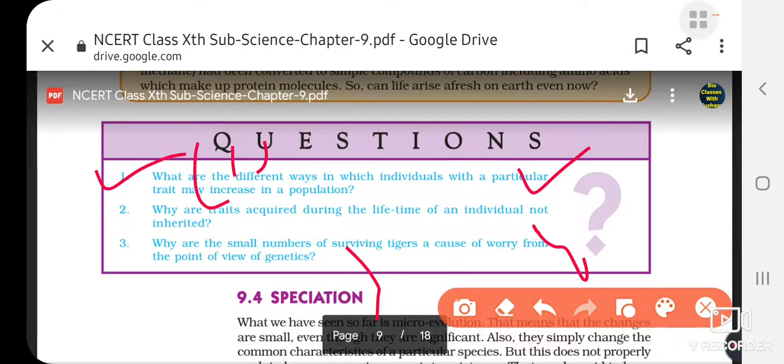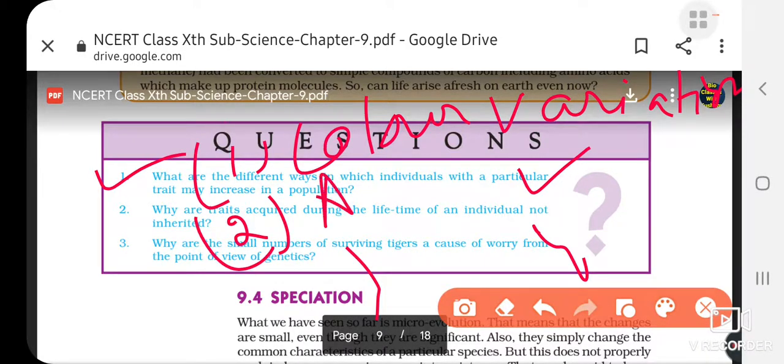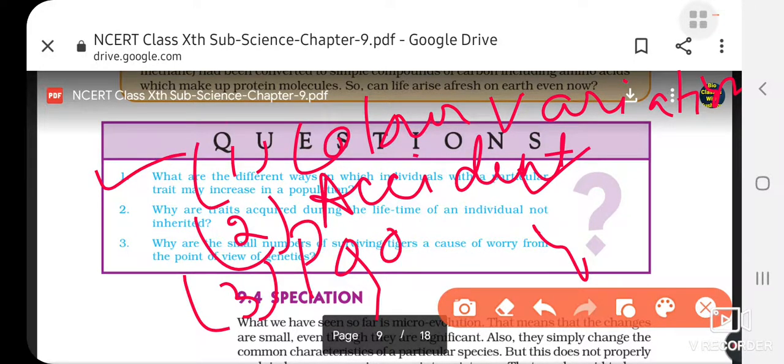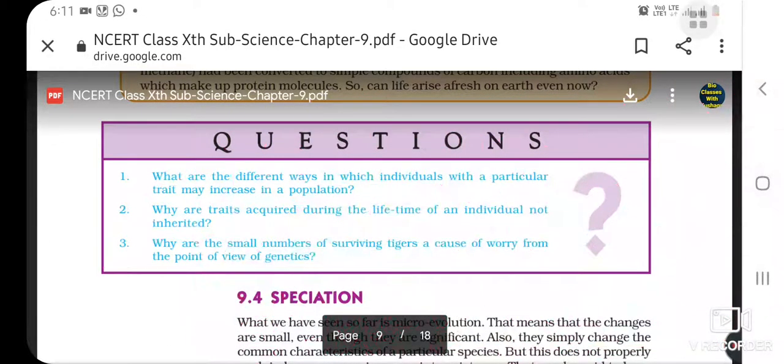So the first one is color variation. Sometimes color variation can give a chance. Second, accidents. Sometimes we see that an accident can wash off one population. And third is poor nourishment. This also we saw in the example of beetles. Okay, so this is answer number 1.